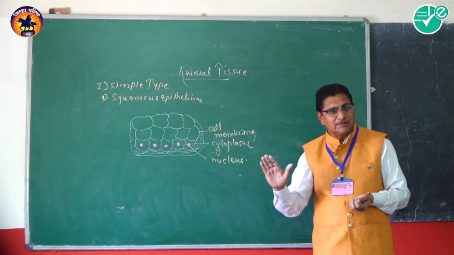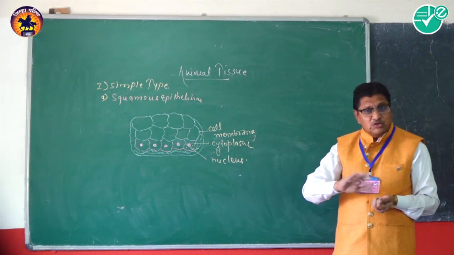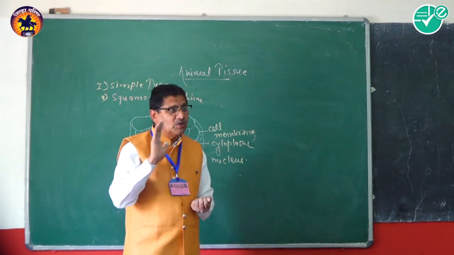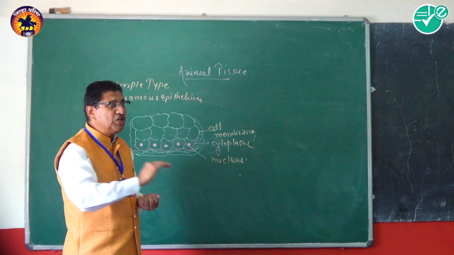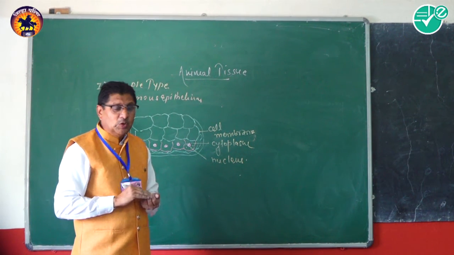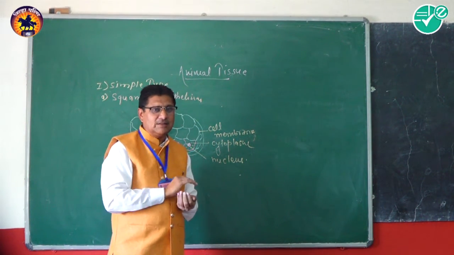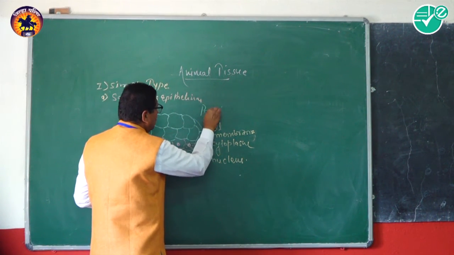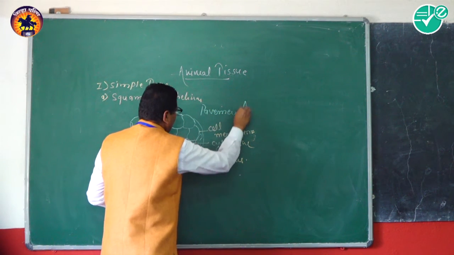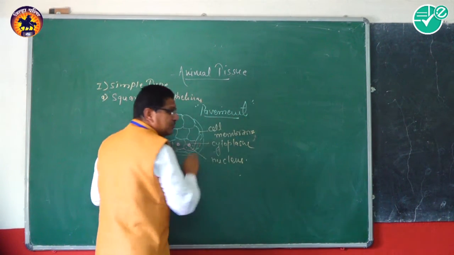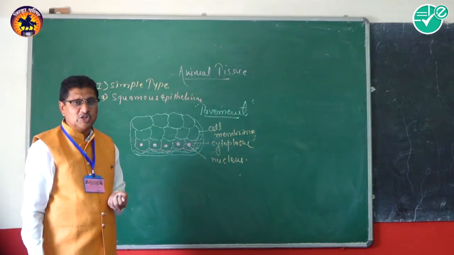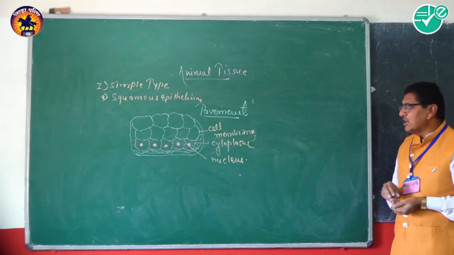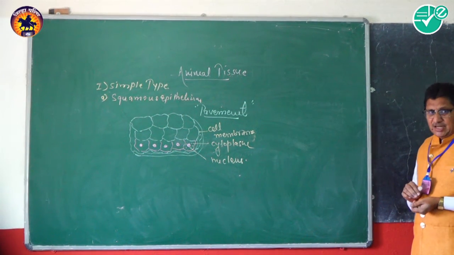Scientifically, if the cells are arranged in such a way, they show a continuous surface, like the tiles of a footpath. Such an arrangement or such tissue is known as pavement. Such an arrangement is the pavement type of arrangement, and hence the second name of the squamous epithelium is the pavement type of epithelium.